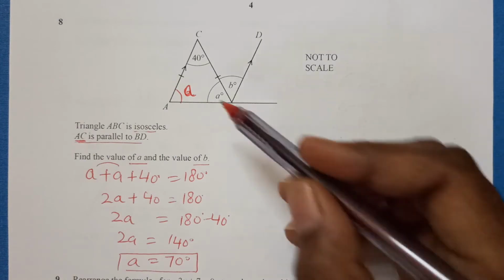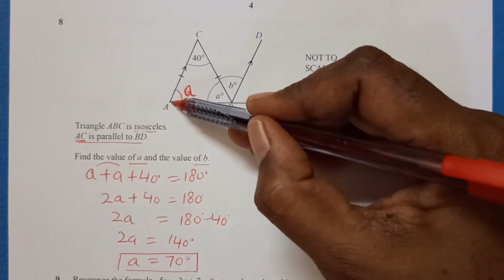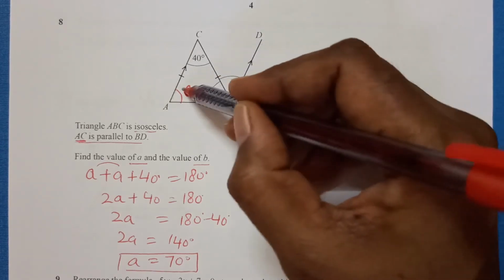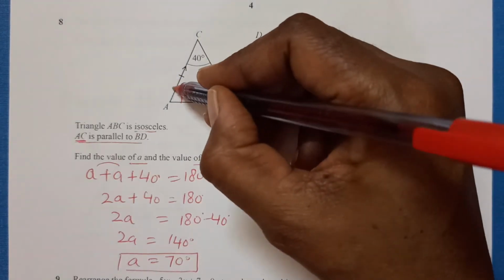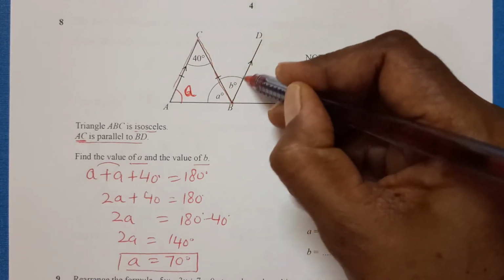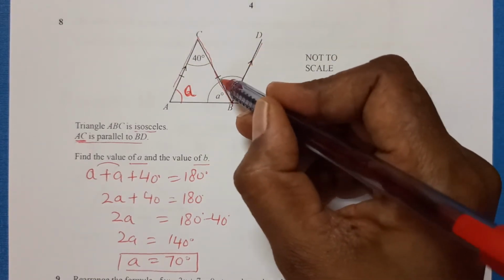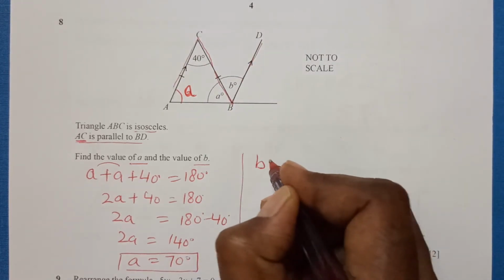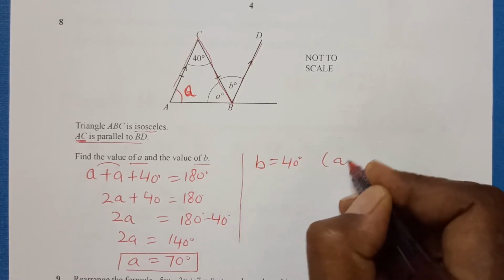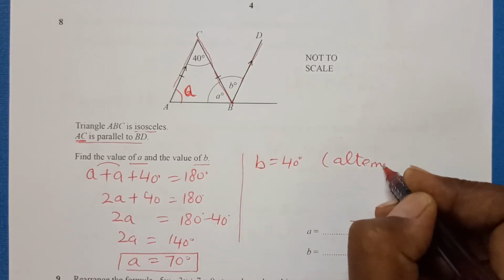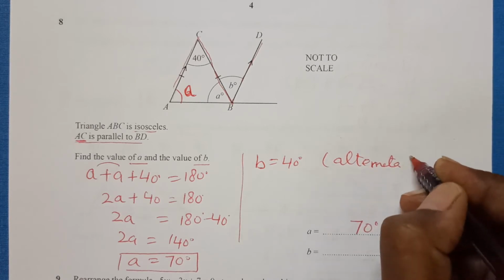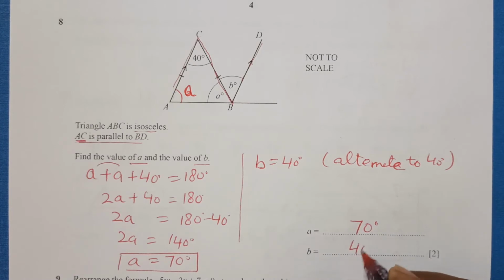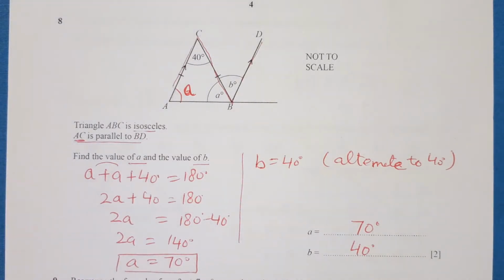Now B is here. As you can see, AC and BD are parallel. So that means it is making a Z shape here like this. This is a Z shape here. So this angle 40 and B, they will be the same because they are alternate angles. So angle B will be equal to 40 degrees because it is alternate to 40 degrees. So the value of B will be 40 degrees.